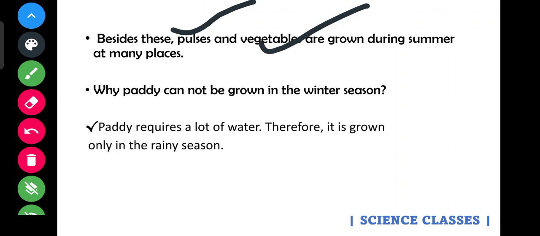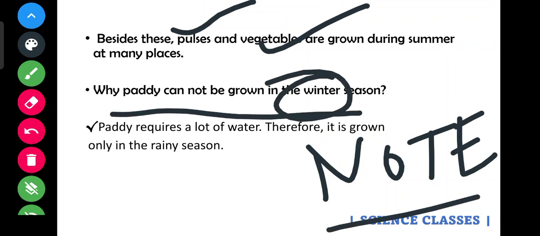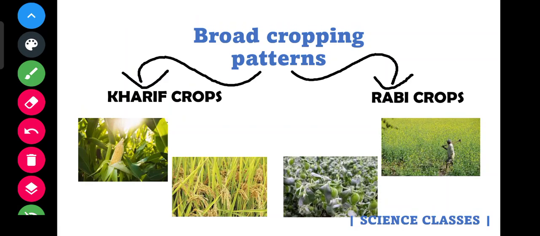Now there is a note question in our textbook: why paddy cannot be grown in the winter season. Does paddy come under Kharif or Rabi?